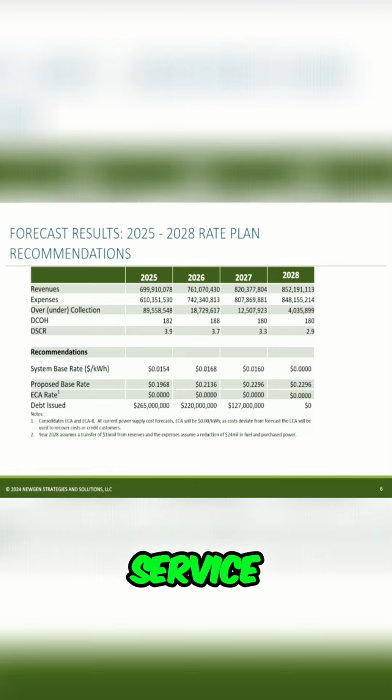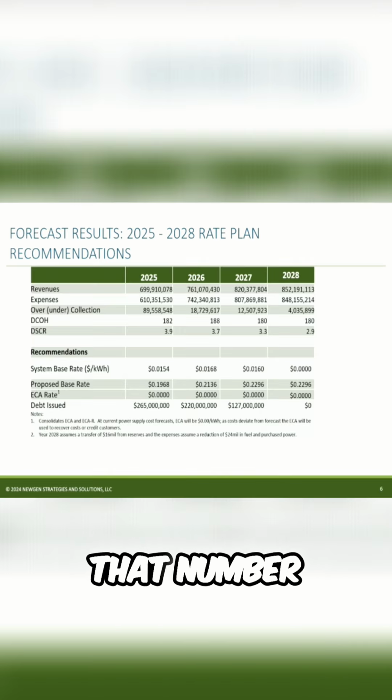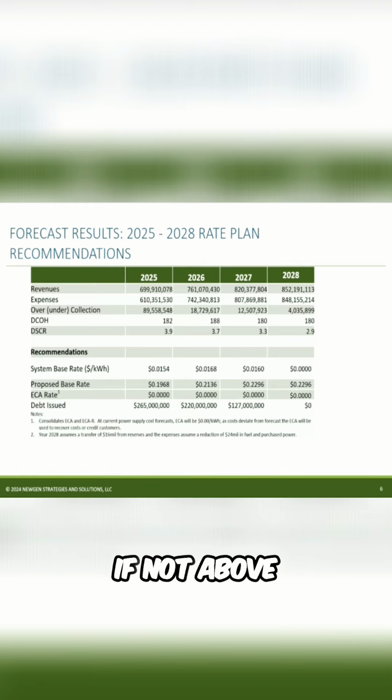DCSR is debt service coverage ratio. That's another metric that's monitored by the rating agencies like S&P and Fitch that rate the health of the utility. That number maintains right at about 3, if not above, depending on the year and the amount of debt that we're issuing or IED is issuing.